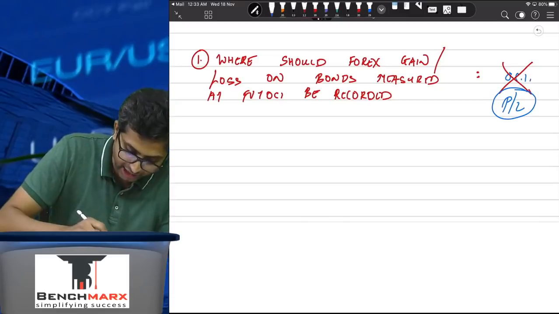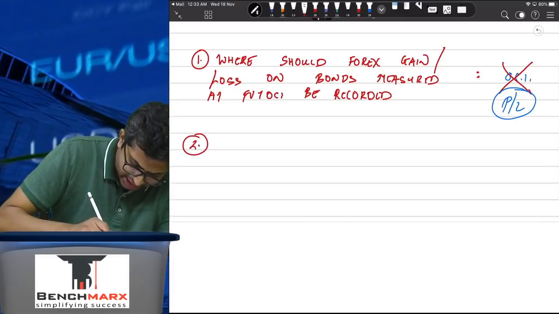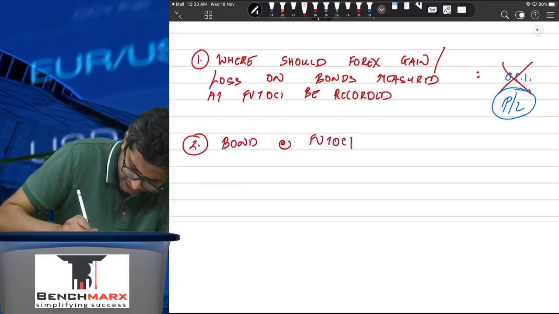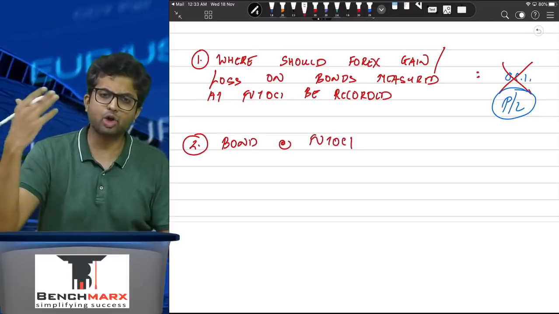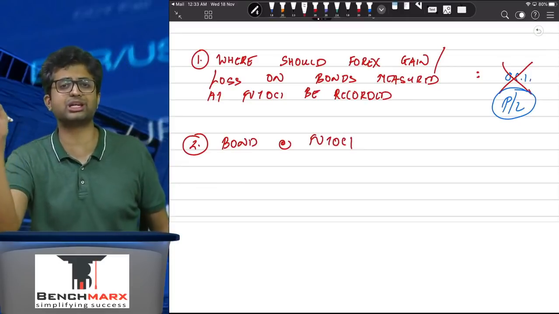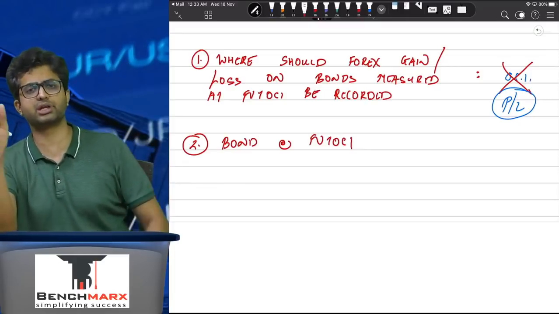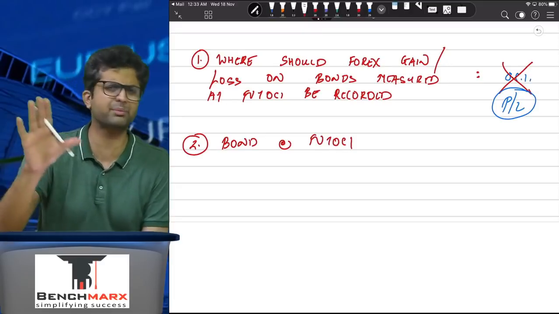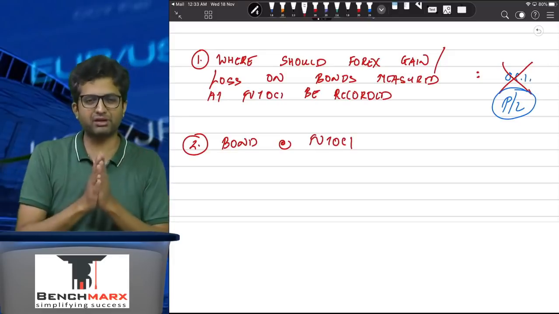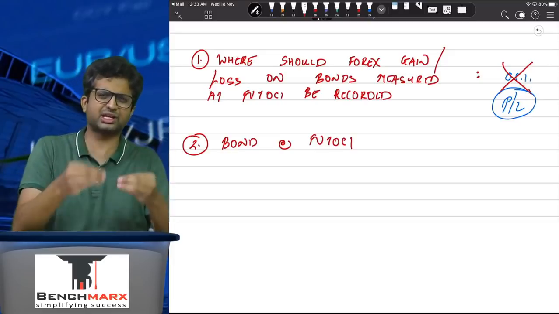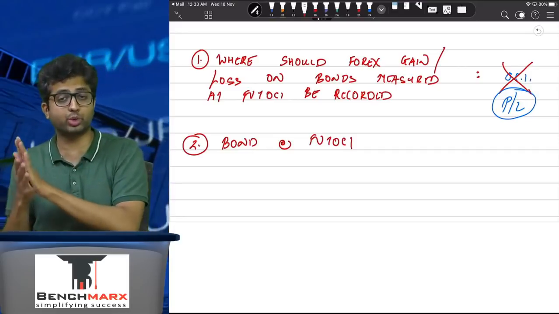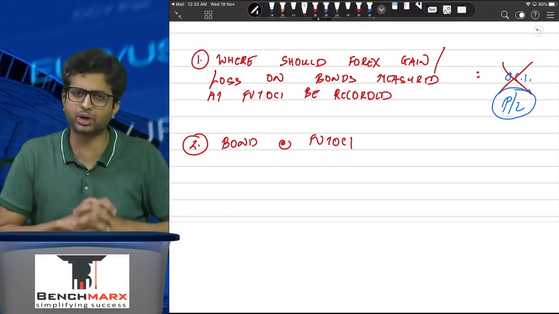So, second point is, in case of a bond which is measured at fair value through other comprehensive income. Sir, in all the questions in the study material, we have not seen effective interest rate. We have seen effective interest rate in case of amortized cost. We have not seen it in case of fair value through other comprehensive income. It is not mentioned in the study material, and hence in general, whenever there is fair value through other comprehensive income, what the institute has done is it has taken the coupon rate only, and there were fair value differences. No separate effective rates were given, and hence we have not taken any separate workings.